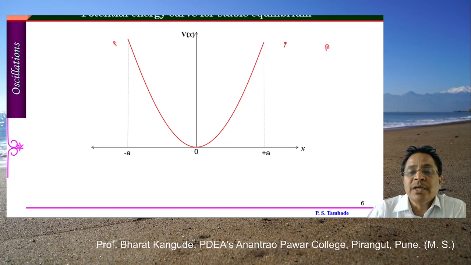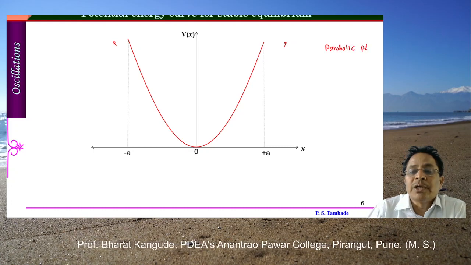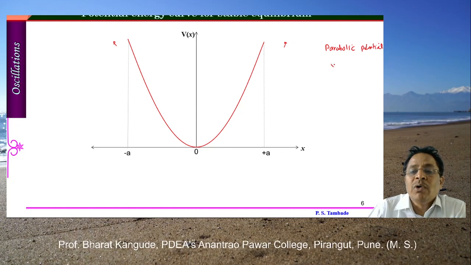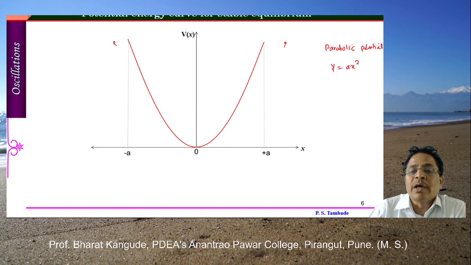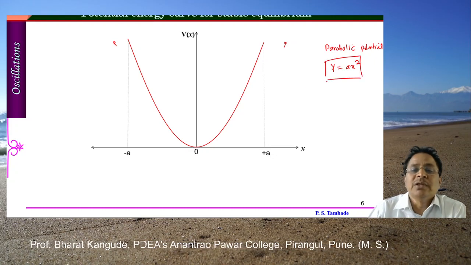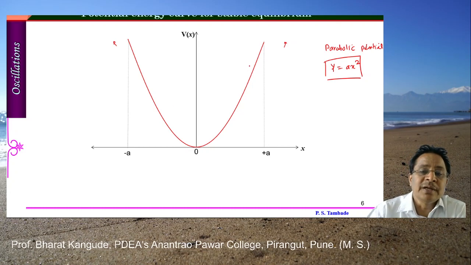This is called a parabolic potential. If we write the expression for it, it is of the form y equals a x squared. This is the equation for a parabola. This parabolic equation represents this type of potential as shown here, which we have seen in the earlier example.